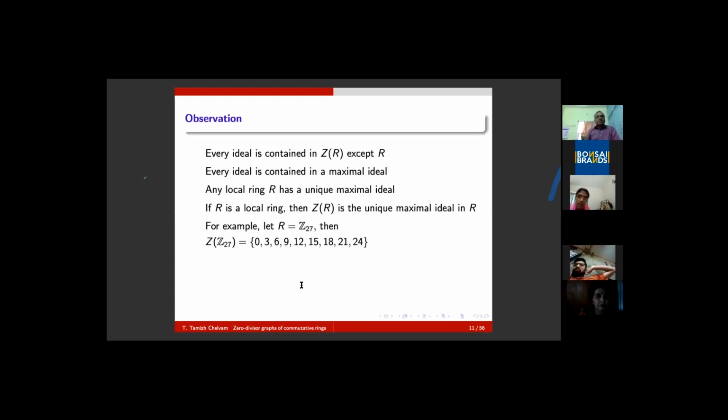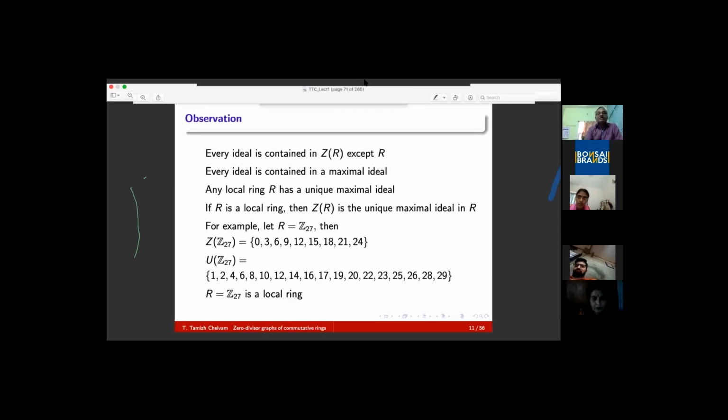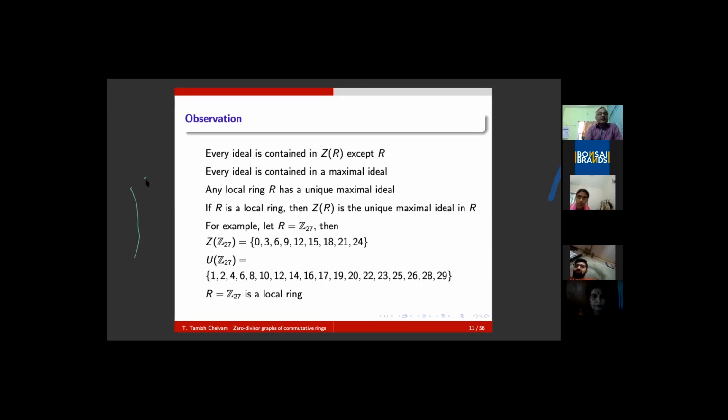For example, you take R equal to Z27. Please note that 27 is a prime power, and its zero divisors are nothing but 3 comma something, and it is an ideal, and the unit elements are listed here. This is a local ring. This is a unique maximal ideal, and Z of Z27 is an ideal.